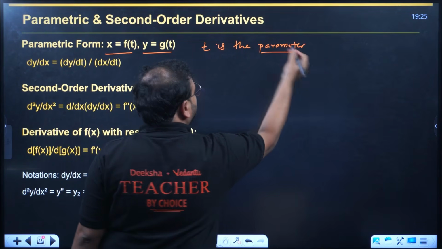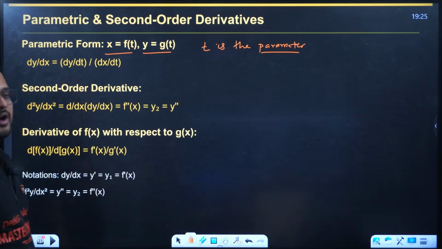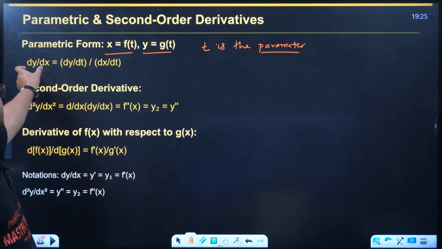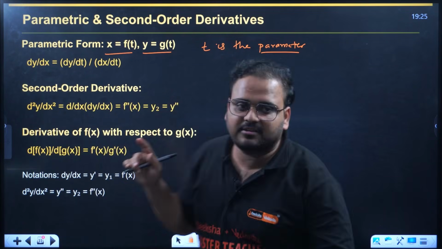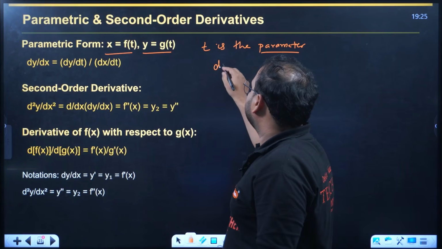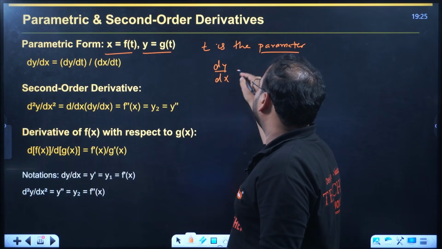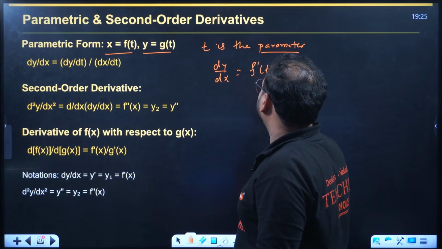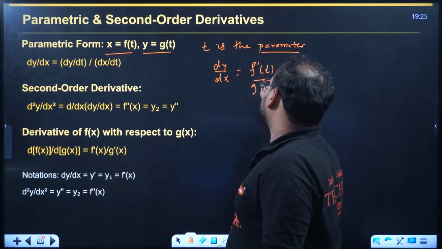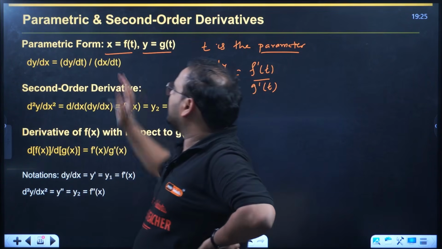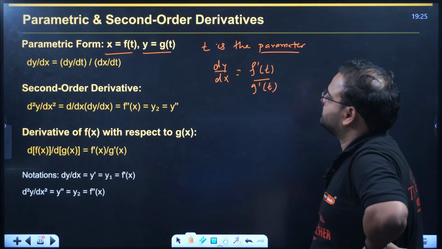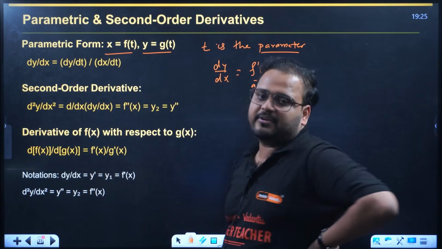T is the parameter. So how do we solve it? They're asking us to find dy by dx. So we find dy by dt, differentiate the function. Basically, dy by dx is given by f dash of t upon g dash of t. What is this? dy by dt upon dx by dt. Okay, that's my parametric form.